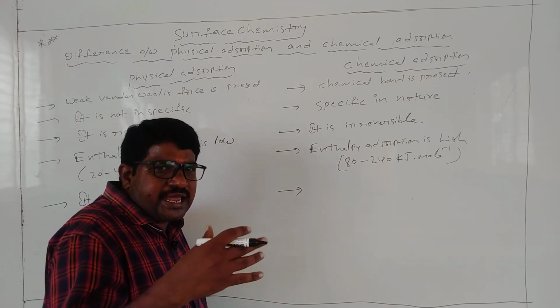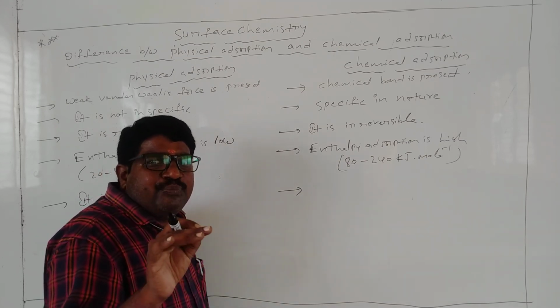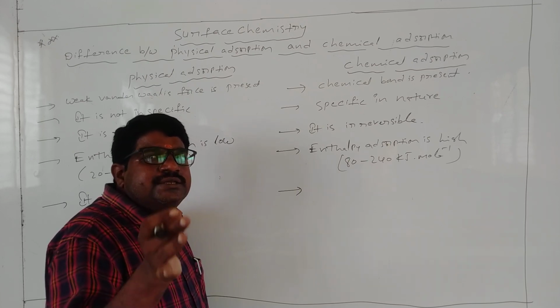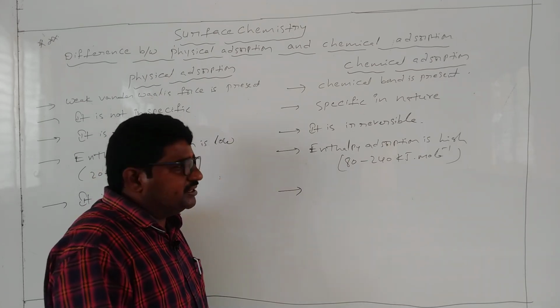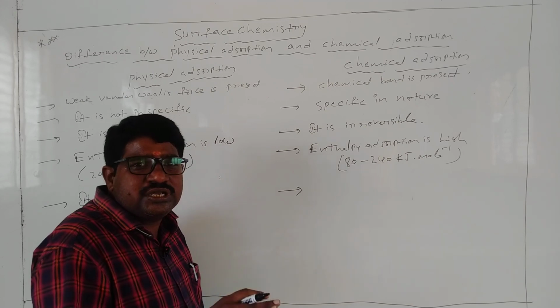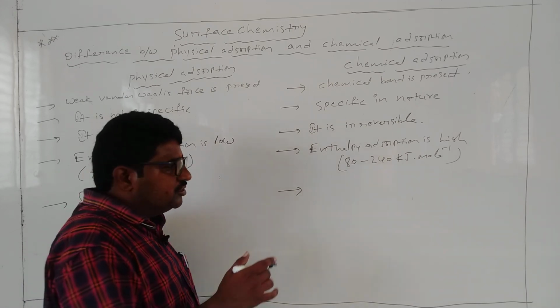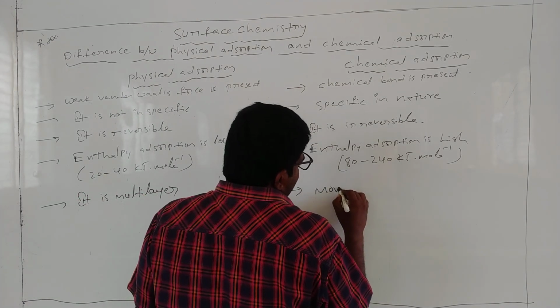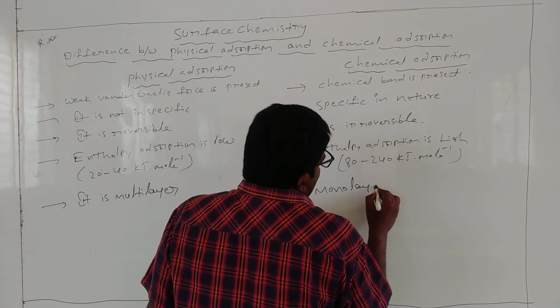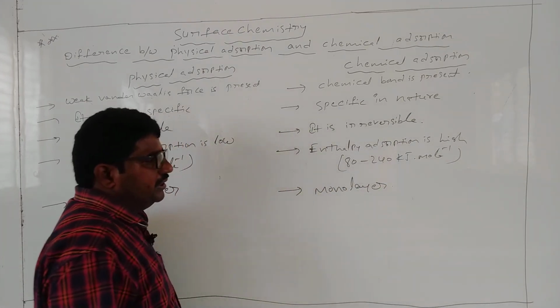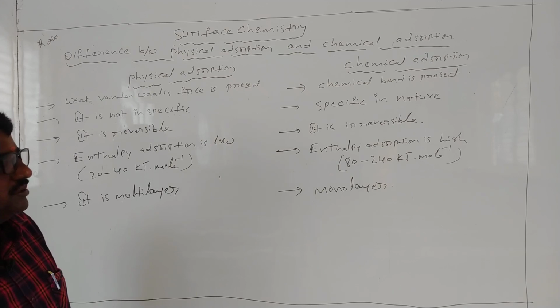Absorption has already taken place and the absorbent has already changed. That is why the multi-layer process is not applicable. It is a monolayer process.